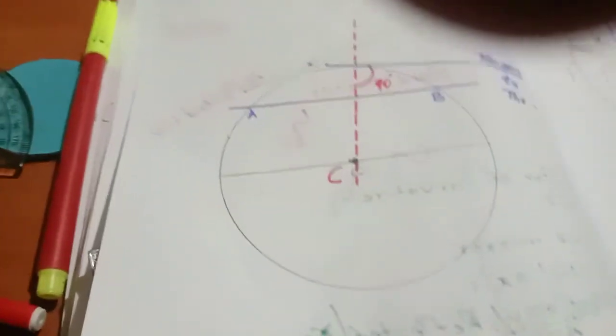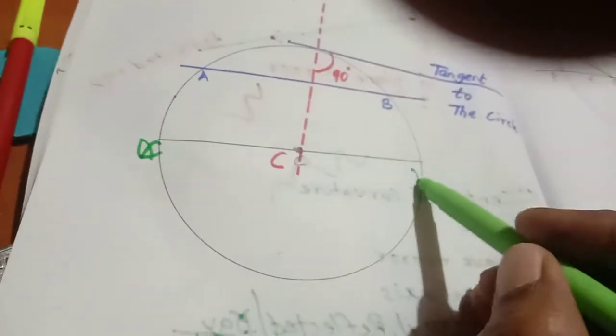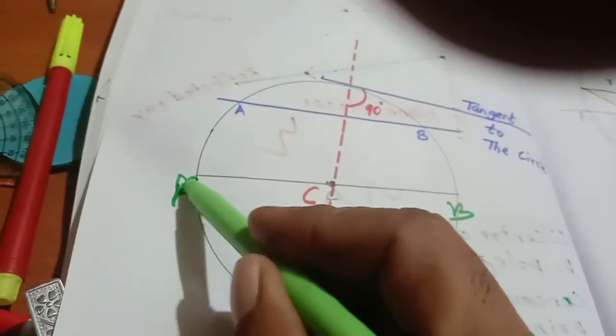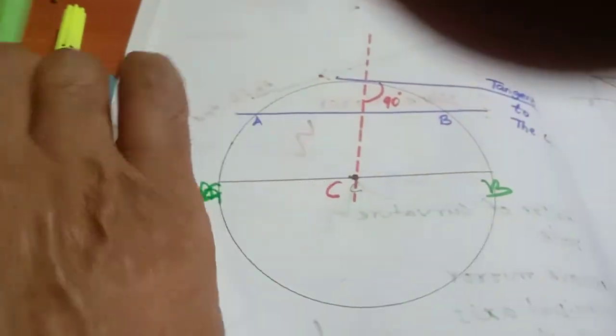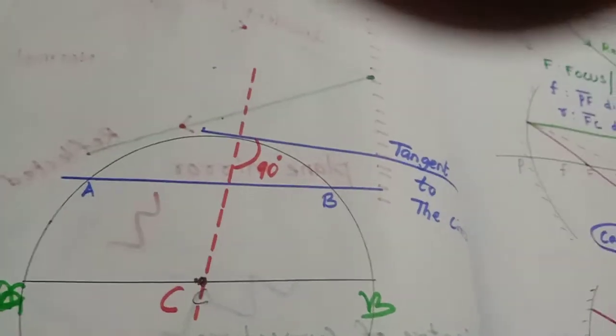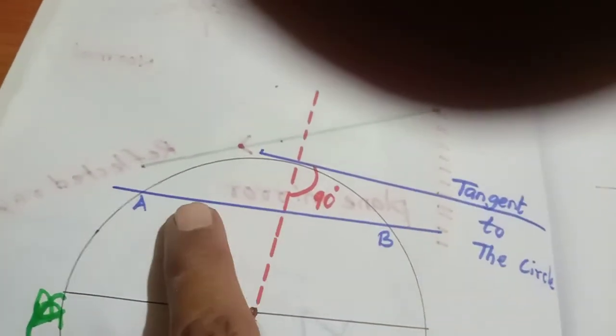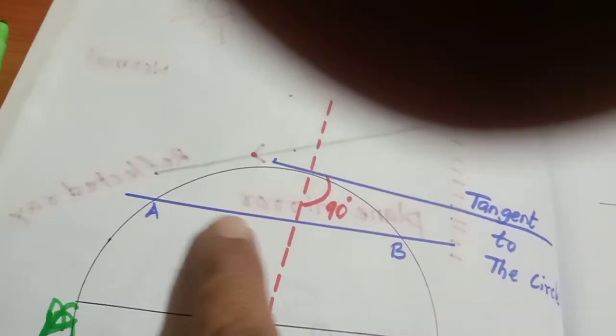I am naming this A and B. AB is a diameter. It is passing through the center. And one more AB is here. This AB is not passing through the center. This is called a chord.